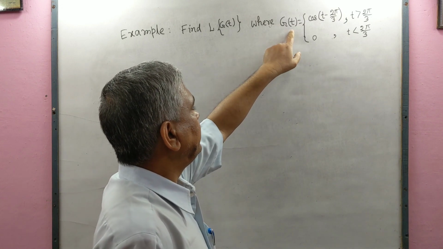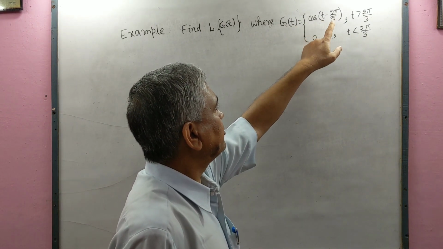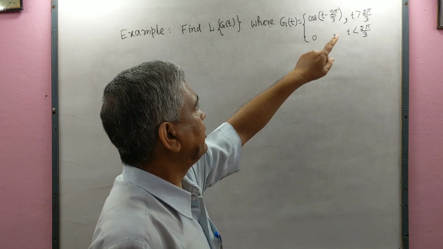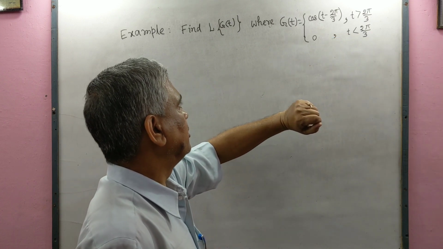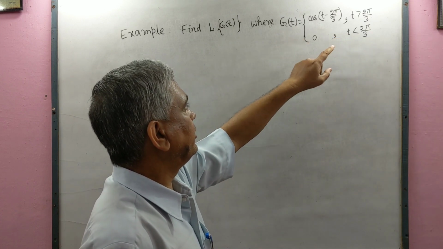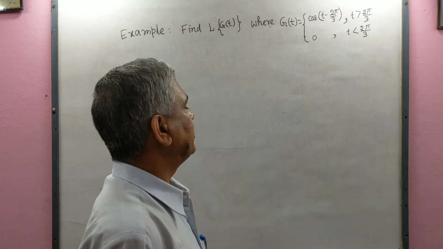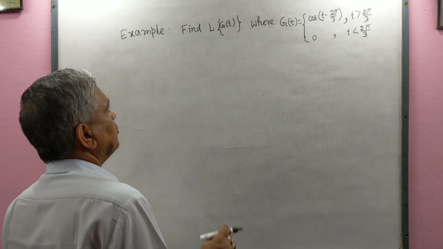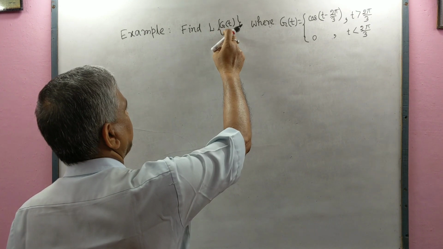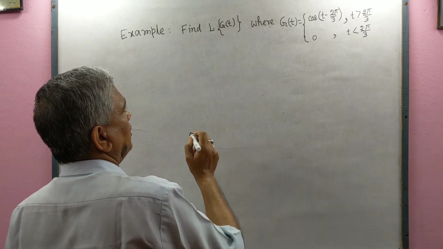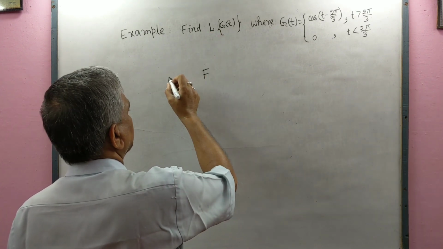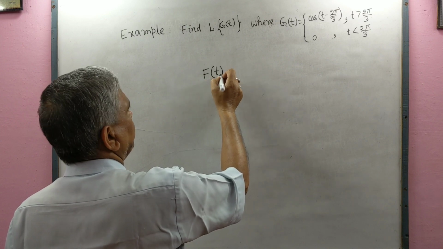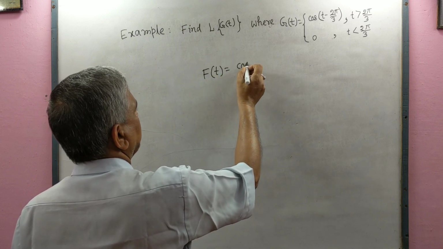Given that g(t) equals cos(t minus 2 pi by 3) when t is greater than 2 pi by 3, and g(t) equals 0 when t is less than 2 pi by 3. We have to find the Laplace transformation of g(t). Let f(t) equal cos t.